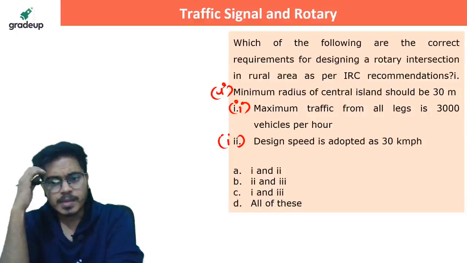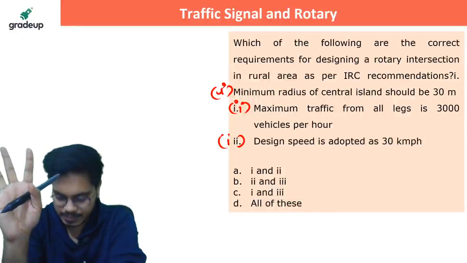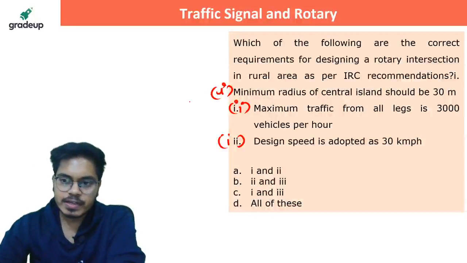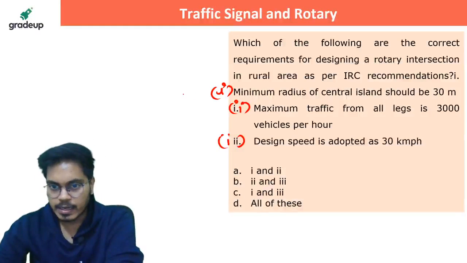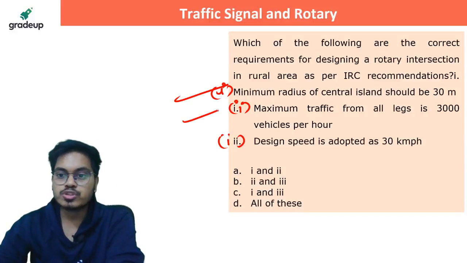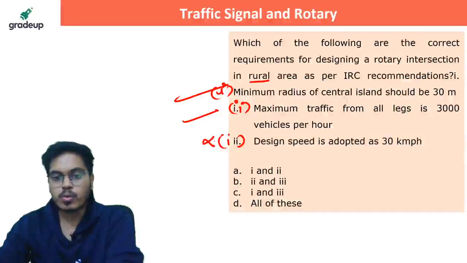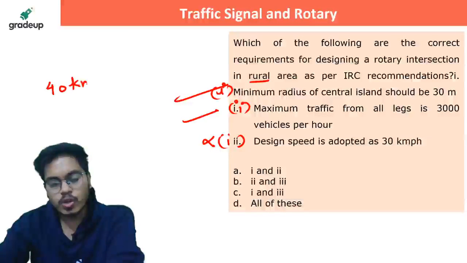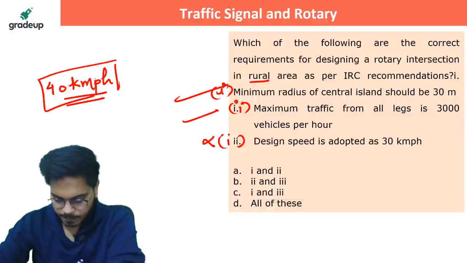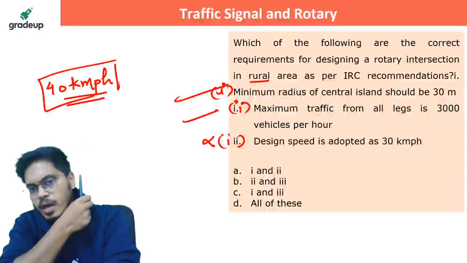Please tell me, the minimum radius of the central island should be how much? It is just like your MSQ. You need to know all these three things. So minimum radius of central island should be 30 meters. That is correct. Maximum traffic from all legs is 3000 vehicle per hour. That is also correct. Design speed is adopted as 30 km per hour. This is wrong. Why? The design speed is 40 km per hour for the rural areas. Any doubts? Anybody?